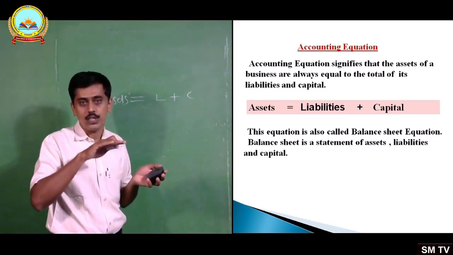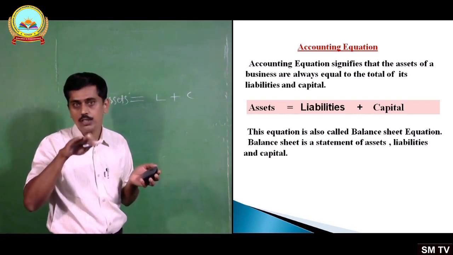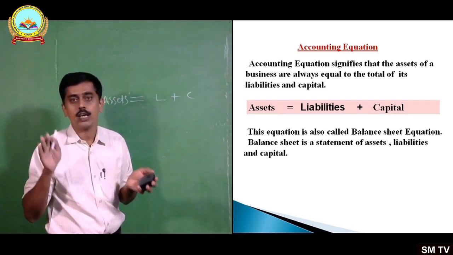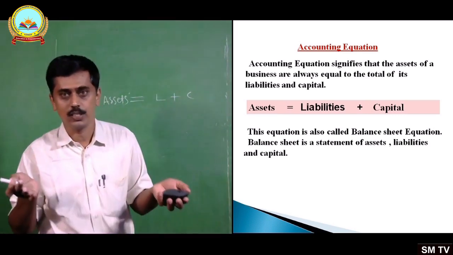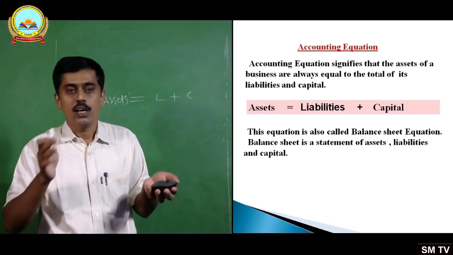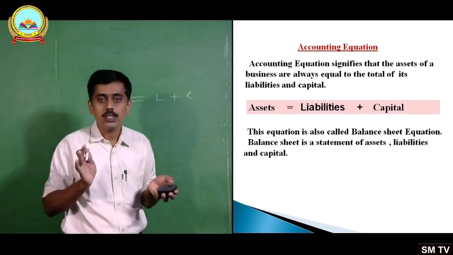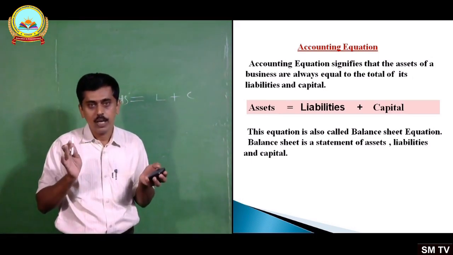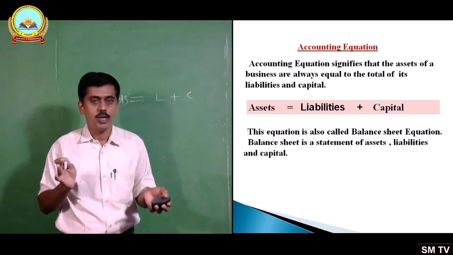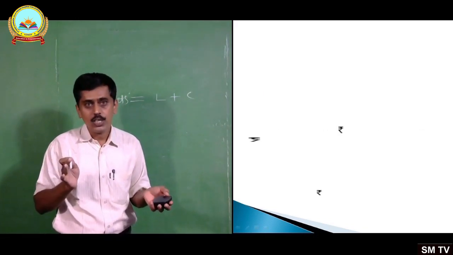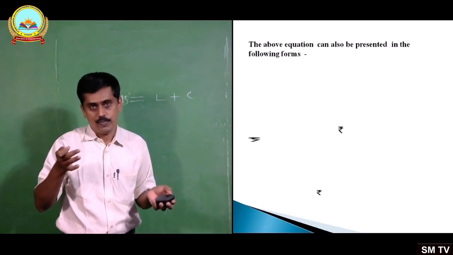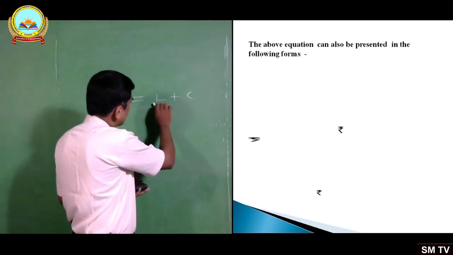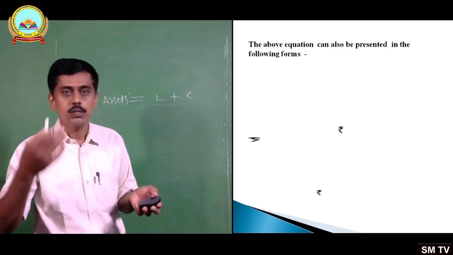For the time being, balance sheet is a statement of assets, liabilities and capital, or statement of assets and liabilities. That's also okay. Assets equals liabilities plus capital. This is the fundamental accounting equation, and from this particular equation we may derive two other equations.